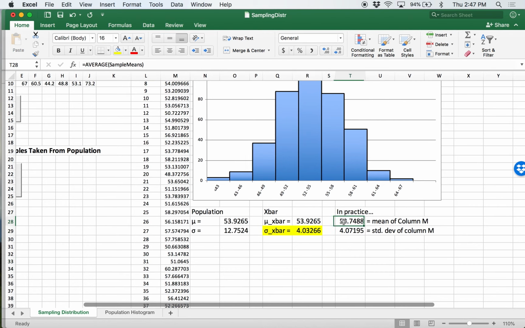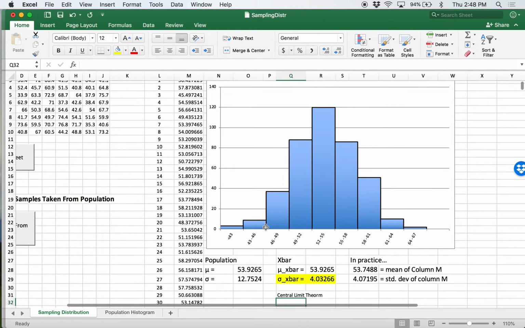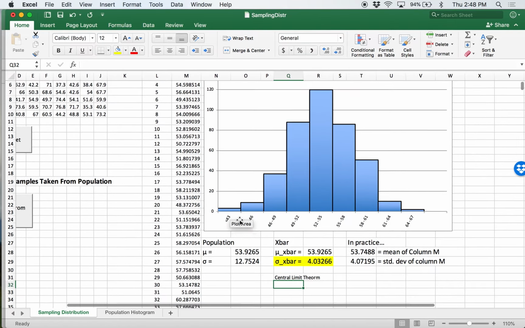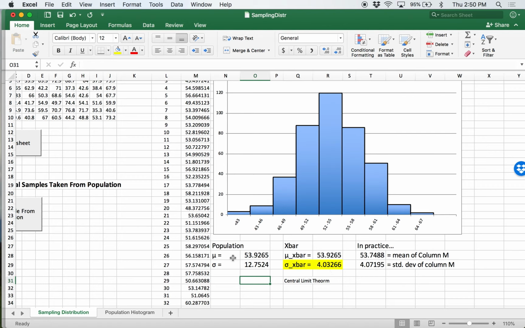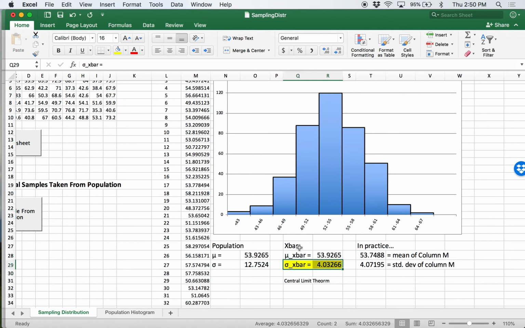And you can see how close the two means are. Here's the estimate, here's what we actually saw. Here's our standard deviation estimate, here's what we actually saw. So this here, this is our central limit theorem idea. It is going to give us a reasonably good approximation for what we would expect these sample means, how they should behave, based on the parameters of our original population. In fact, you can see that these estimates by our cell references are based on what we know about the actual population. So the standard deviation for our sample means is going to depend on, well, what's the standard deviation in the original population?